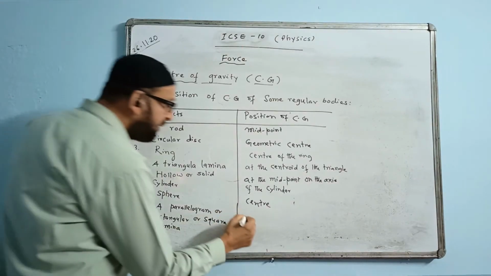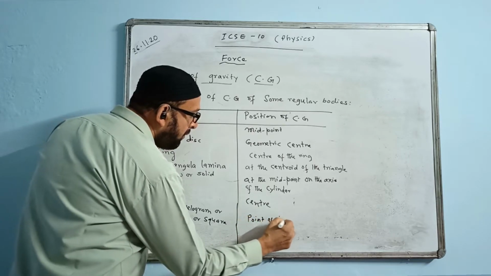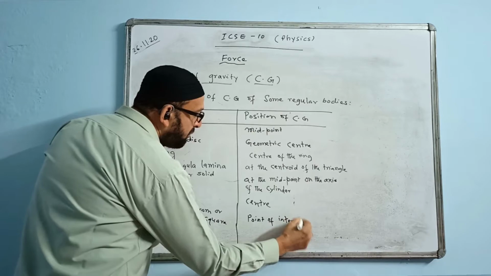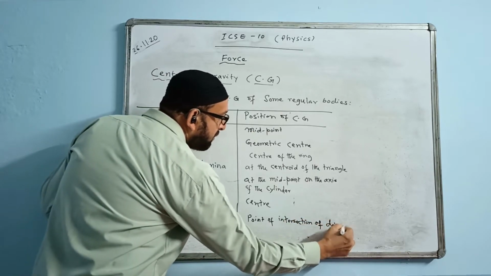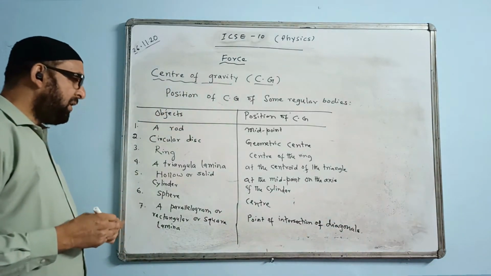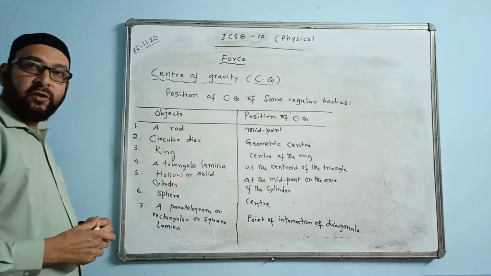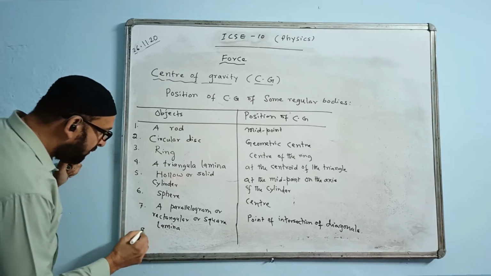CG is situated at the point of intersection of their diagonals. And one more you have to write.